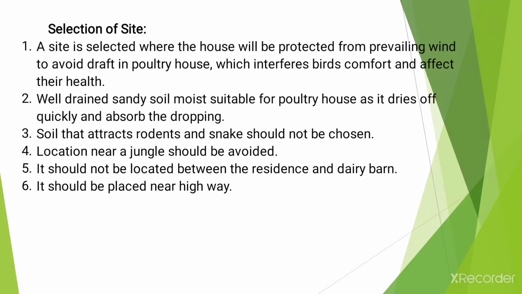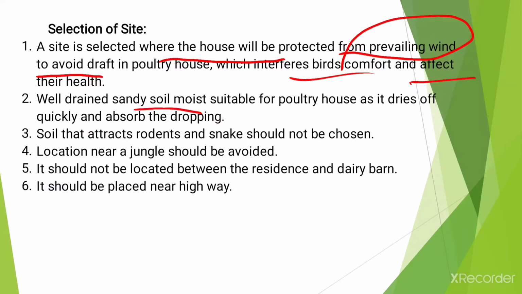The first criterion is that a site is selected where the house will be protected from prevailing wind, to avoid drafts in the poultry house, which interfere with birds' comfort and affect their health. So it should be protected from the prevailing wind. The second is well drained sandy soil, which is most suitable for a poultry house as it dries off quickly and absorbs the droppings. So for site selection, the soil should be sandy. It will be more helpful than other types of soils.